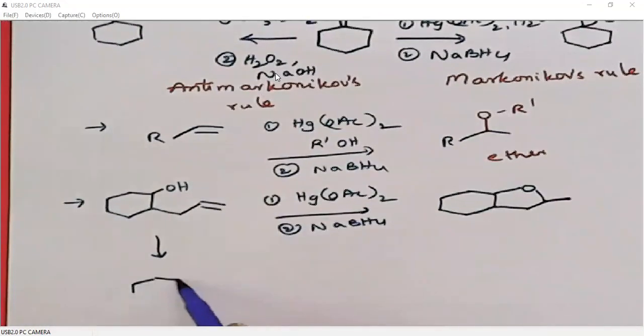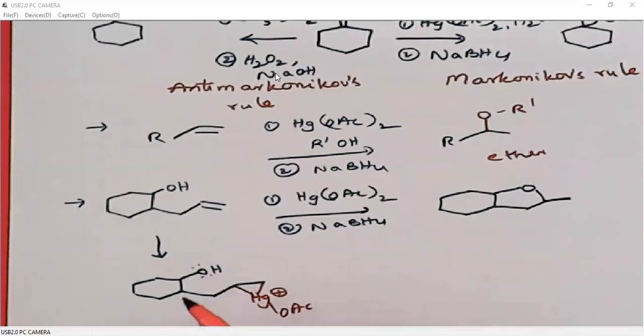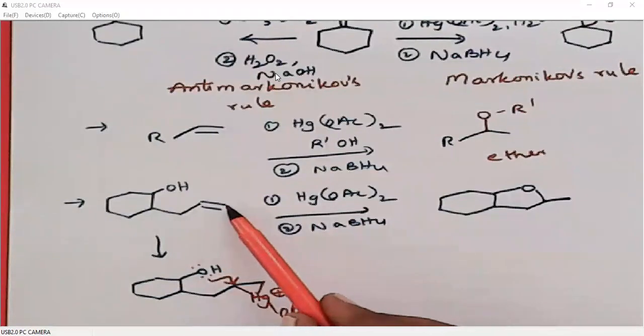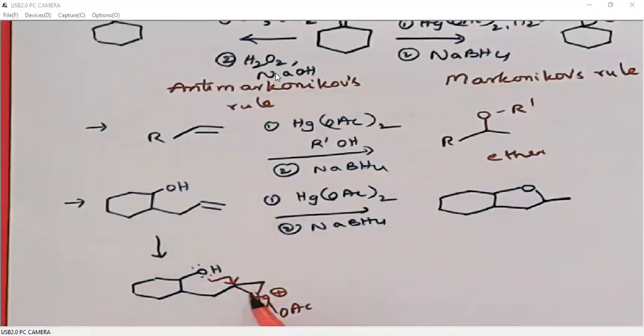We can explain how it generates. In the first step, we will generate a 3-membered mercurinium ion. Next, this oxygen with its lone pair will attack the more substituted carbon. This side it is mono substituted, this side it doesn't have any substitution. So this carbon is the more substituted carbon. So alcohol adds on the more substituted carbon, and the 3-membered mercurinium ion complex will break down.